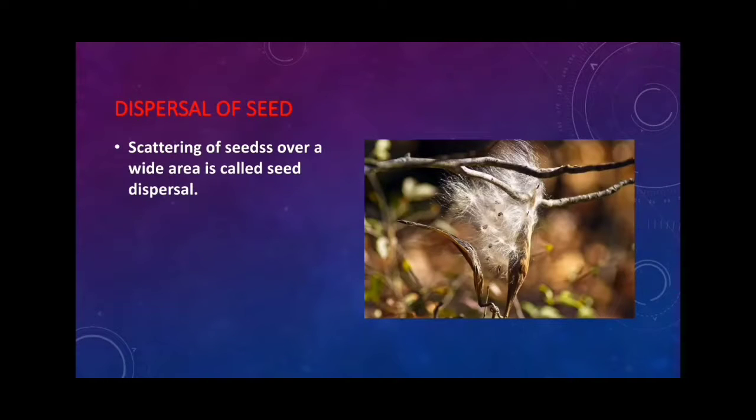Dispersal of seed. The scattering of seeds over a wide area is called seed dispersal. Dispersal of seed is very necessary for the better growth of a plant. If all the seeds fall near the mother plant, they will not get enough space, light and water to grow.